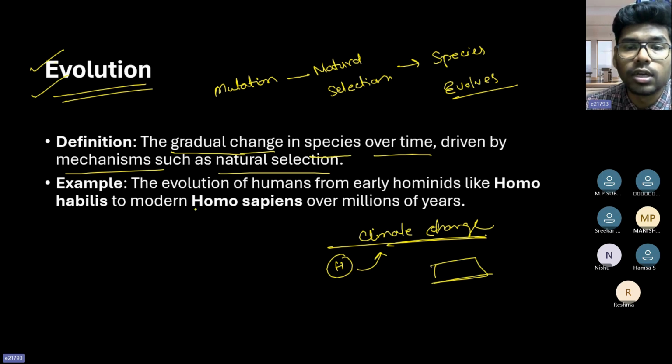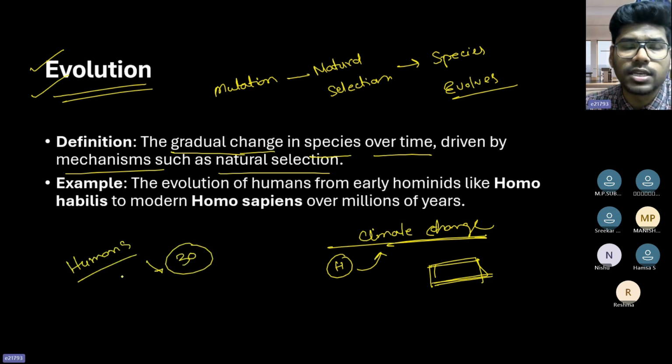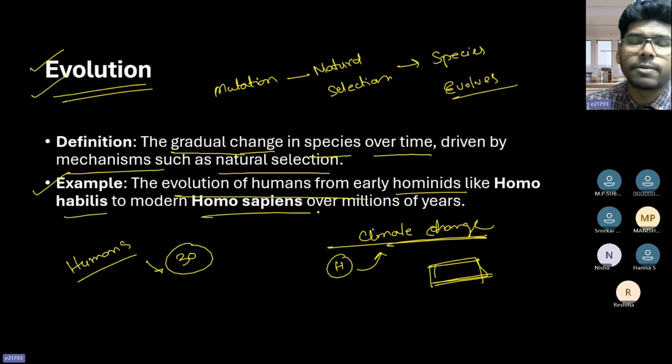So there can be certain changes. There are a few humans who can stay underwater for at least 30 minutes easily without taking a breath, right? So that is an evolutionary change. If everything is submerged, obviously they will be able to survive. Example, the evolution of humans from the early hominids, Homo habilis, to Homo sapiens over millions of years, that is evolution. How we have come into existence is because of evolution.